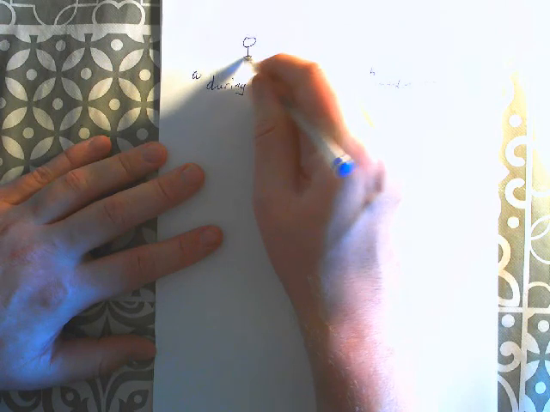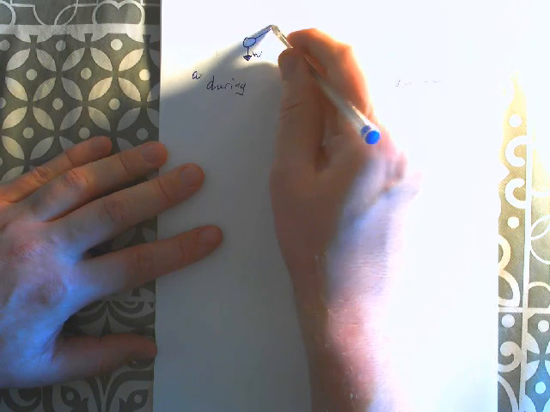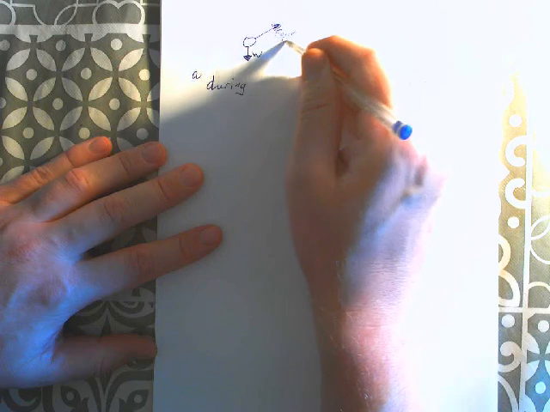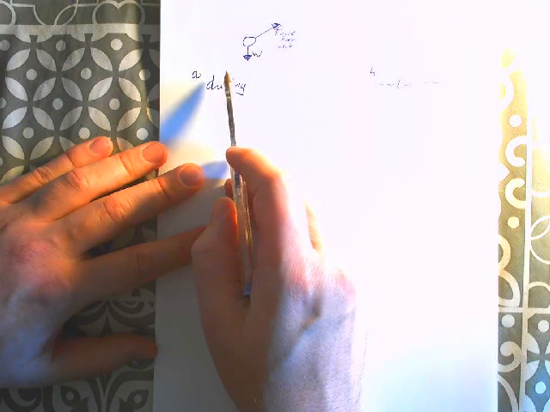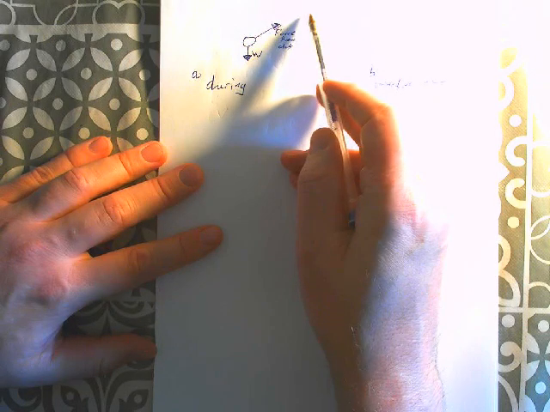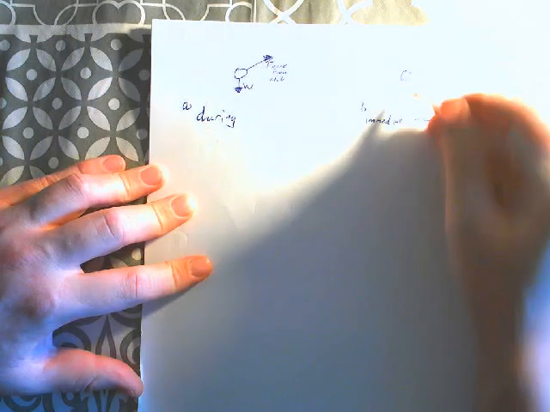So we have our ball. Now let's think about beforehand. You've got the weight of the ball pulling it down all the time, it's always there. And then when the golf club hits it, it applies a force. Let's call it force from the club. And that's kind of it. That's all the forces acting during the impact. Weight pulling it down, and the force from the club hitting it in that direction.